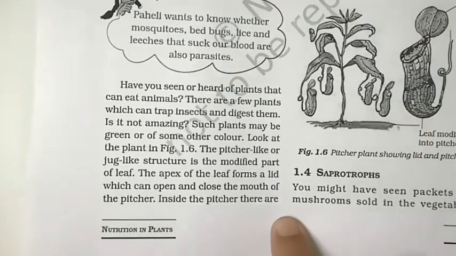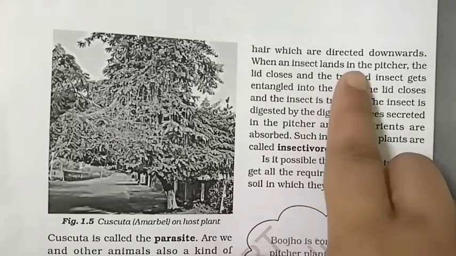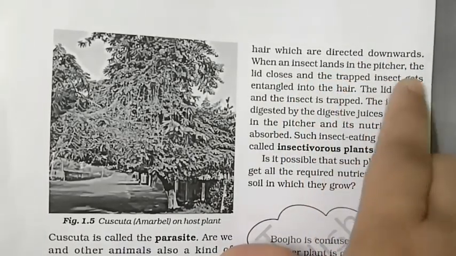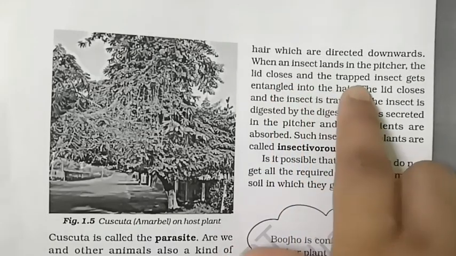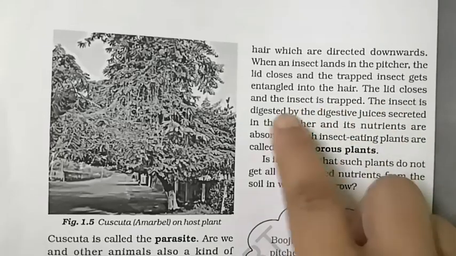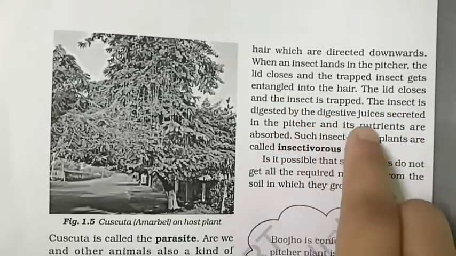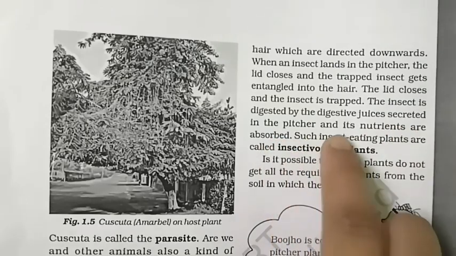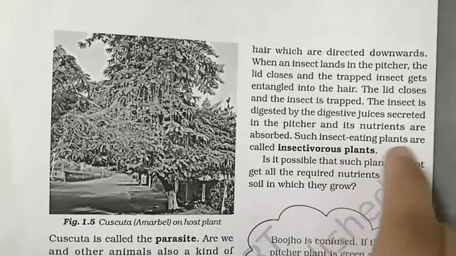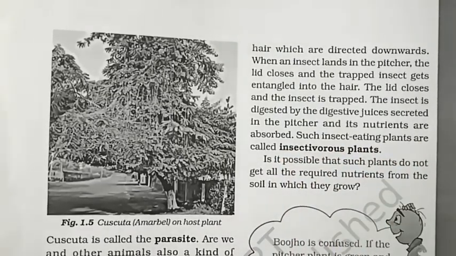Inside the pitcher there are hairs which are directed downwards. When an insect goes inside the pitcher, the lid closes and the trapped insect gets entangled in the hair. The lid closes and the insect is trapped. The insect is digested by the digestive juice secreted in the pitcher, and its nutrients are absorbed. Such insect-eating plants are called insectivorous plants.